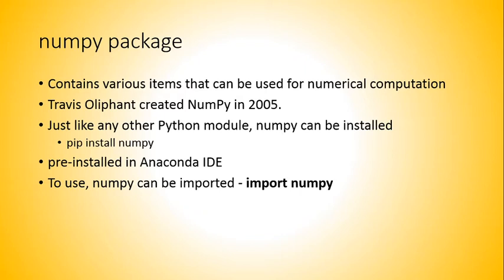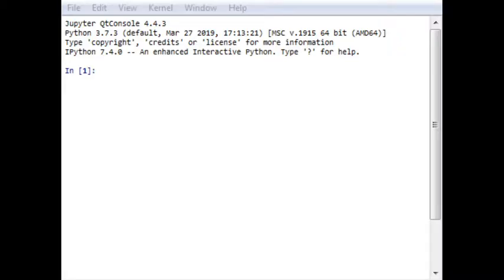Well, in Anaconda and other IDEs, NumPy is already available. So, if you want to know the version of NumPy, you can check it in Python. So let us open our IPython console and check the version of NumPy. In my IPython console, if I want to know the version of NumPy, first of all I have to import NumPy.